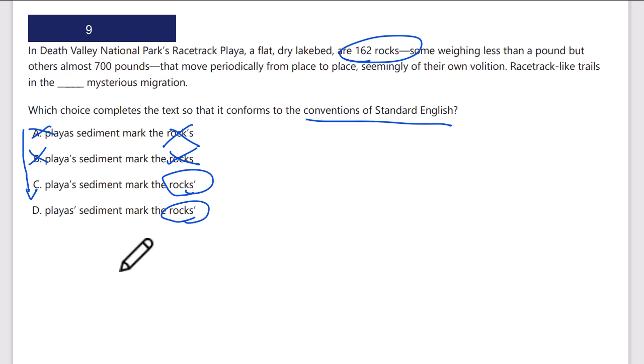Death Valley National Park's racetrack-like playa. So playa is singular, I think. So in the playa's sediment. Yeah, I think playa is singular. So it would be apostrophe S in the playa's sediment, right? So it's not D because that would suggest it's plural. It'll be several playas' sediment, and that's not right. It has to agree. If you have several playas, you'd probably have sediments. Several playas have sediments, plural. A singular playa has a sediment. So C is going to be correct.